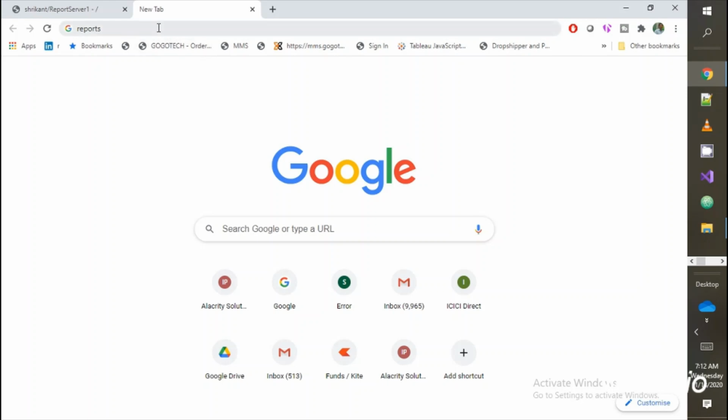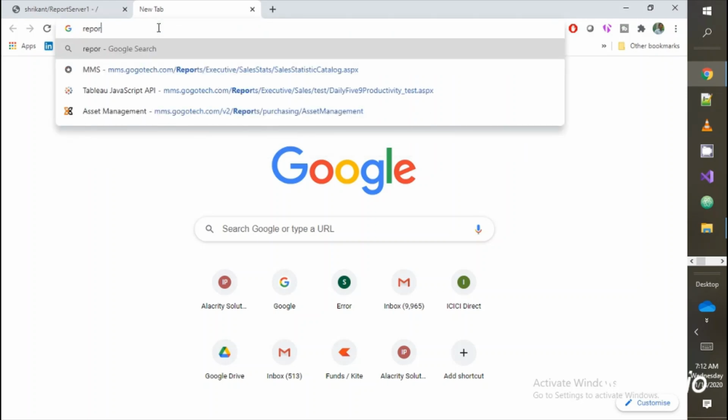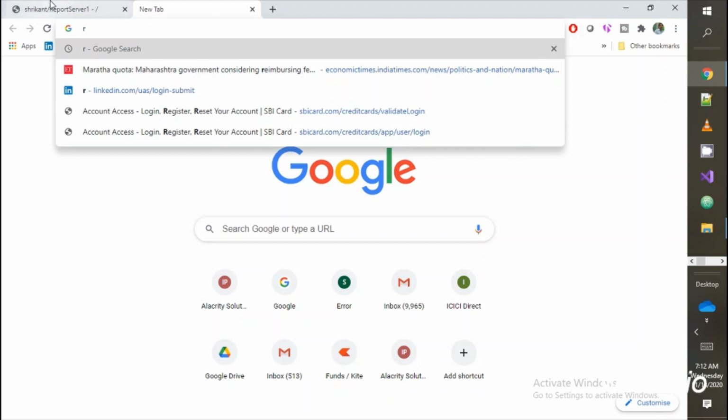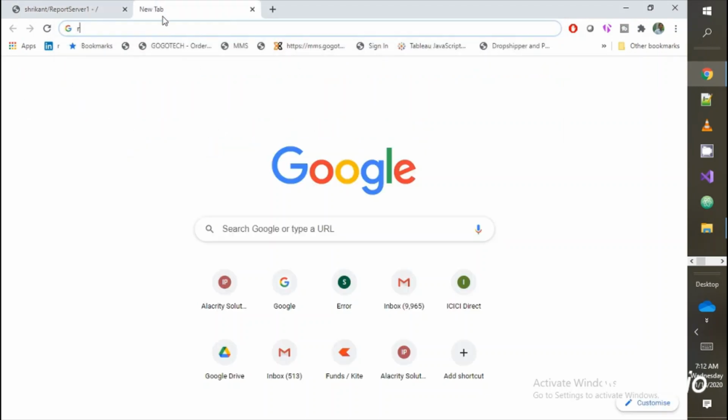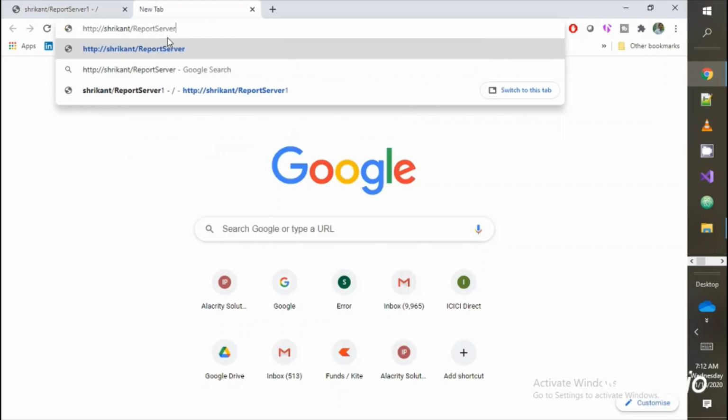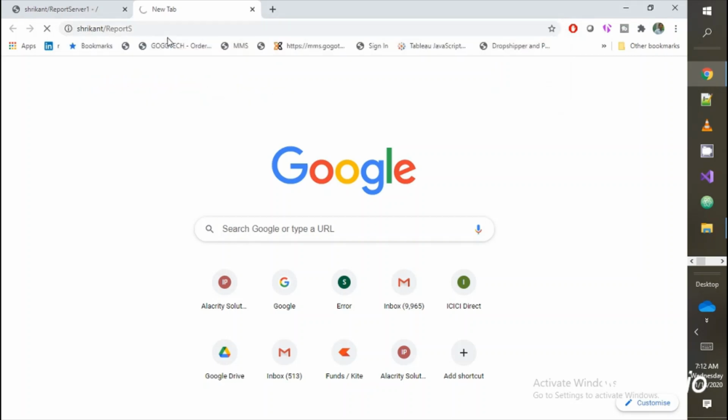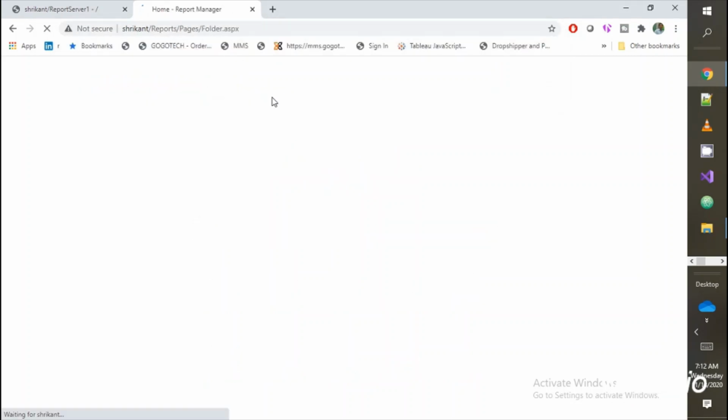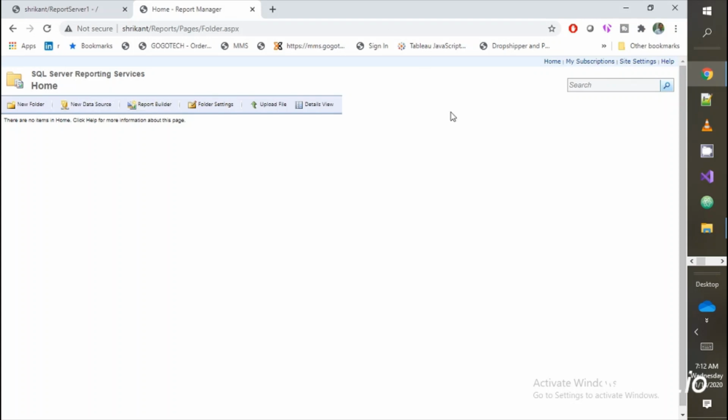So simply copy this and reports. This is my report manager URL, reports. Now you can see everything is blank. Okay, the permission issue has been automatically resolved when you do restart or when you open with another browser with the administrative rights. Okay, now you will see here everything is blank, nothing is there.